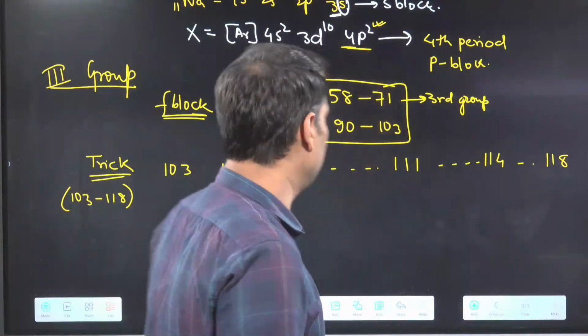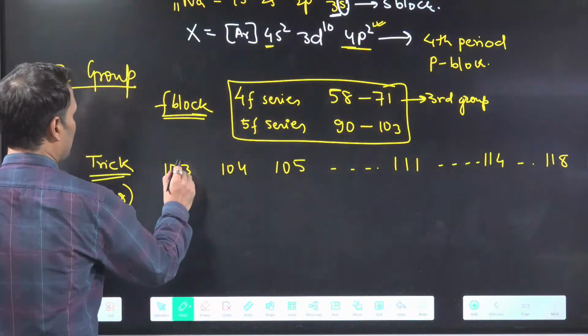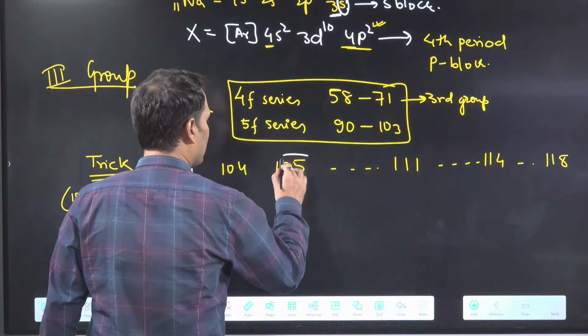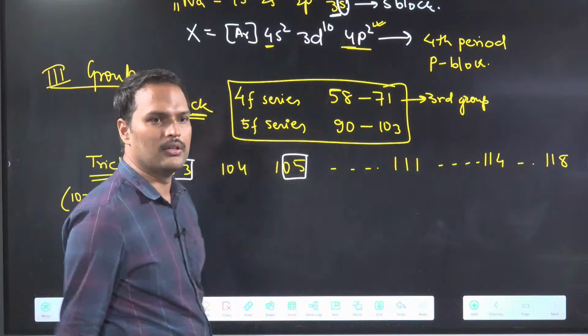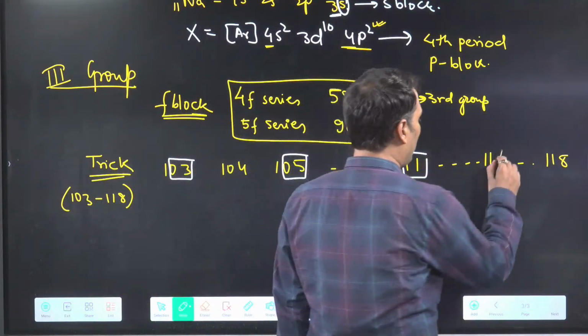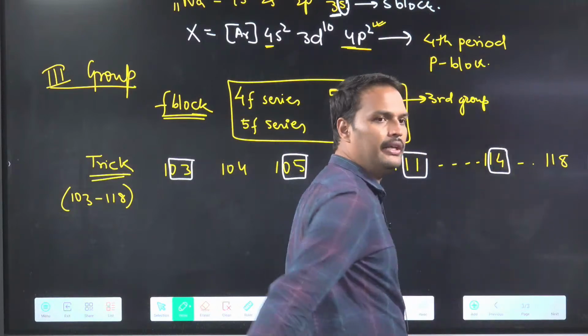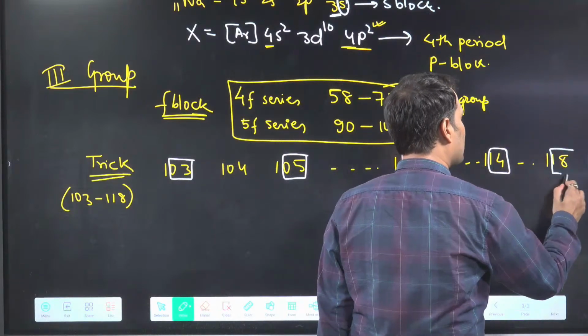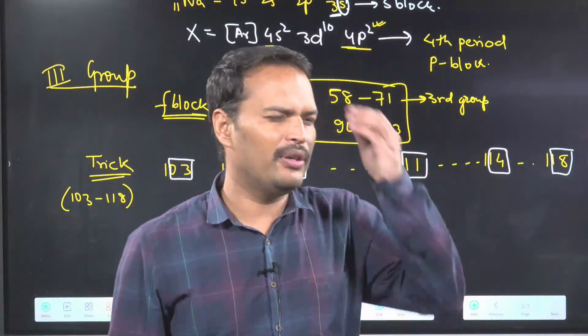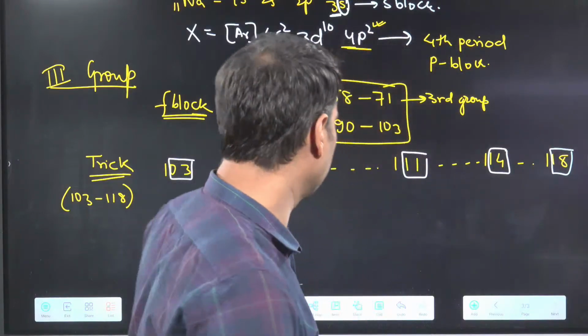Very interesting. Like if they ask you 103, what is the group number? 3. 105, what is the group number? 5. 111, what is the group number? 11. 114, what is the group number? 14. Oganesson 118, what is the group number? 18. Understood this point? We don't have to use our brains.